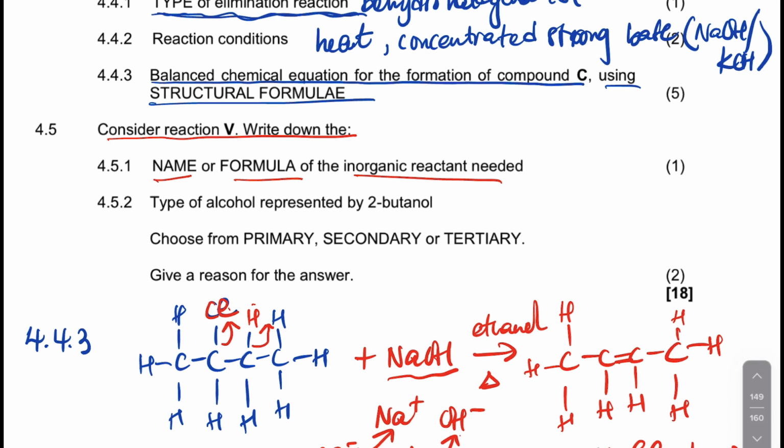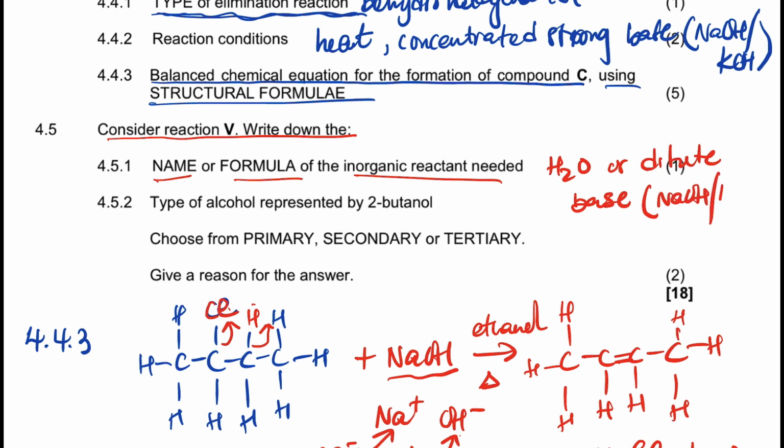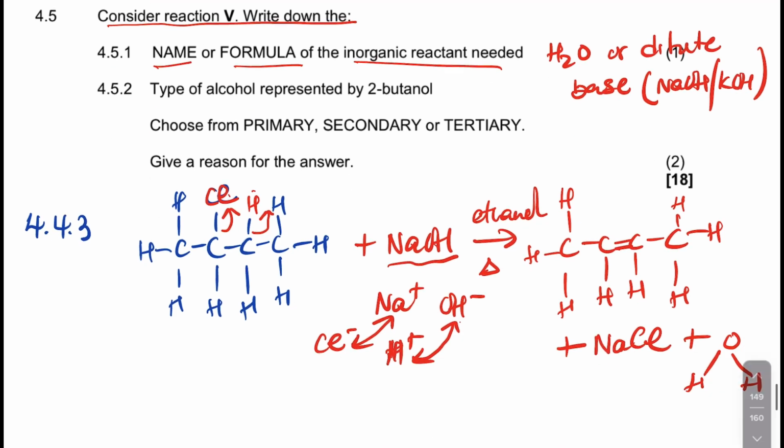So the inorganic reagent that you use there is what? It's water. You add water or dilute base. It's a dilute what? Base. Dilute base, which is the base here. It's the sodium hydroxide or the caustic potash, right?